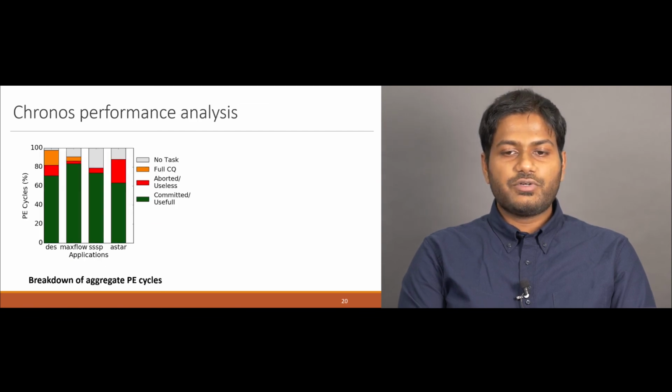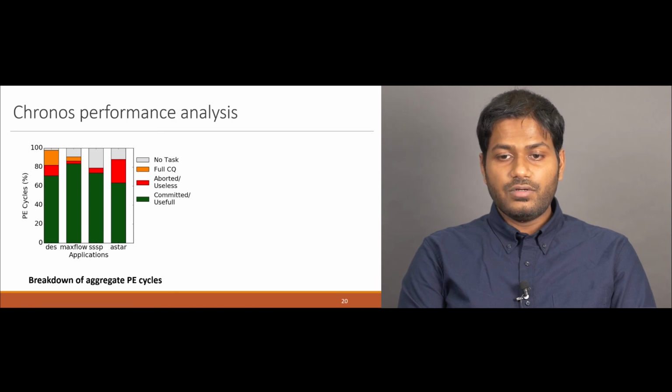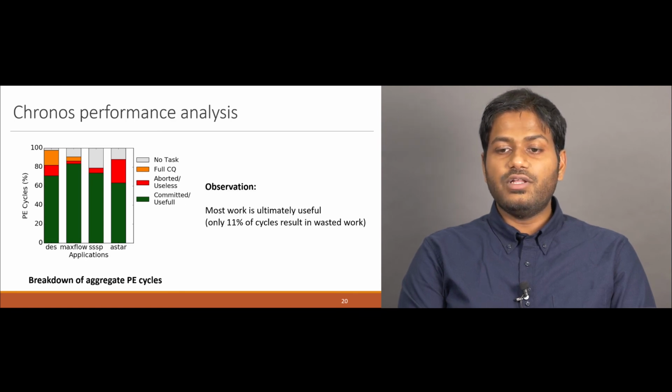To illustrate how efficient Chronos is, this diagram shows how each PE spends its cycles, based on whether they were doing work that is ultimately committed and useful, or whether they were doing work that was ultimately aborted and wasted. Also, it shows the amount of cycles that a PE could not do any work because the commit queue was full or no task was available. This plot shows that only 11% of the cycles are actually wasted and most work is ultimately useful.